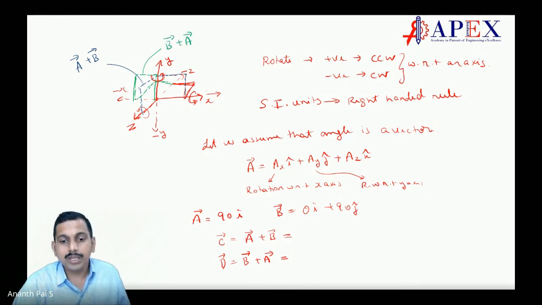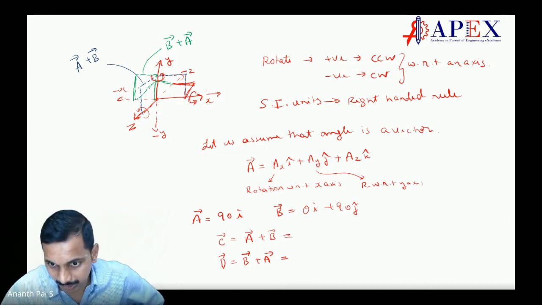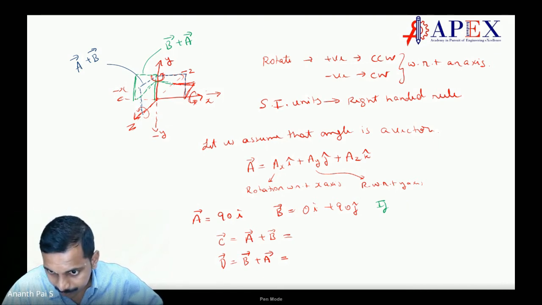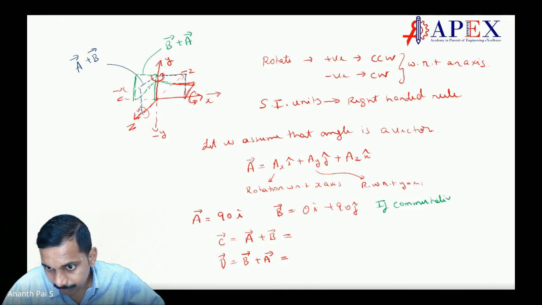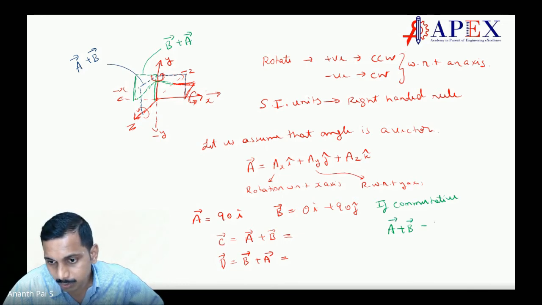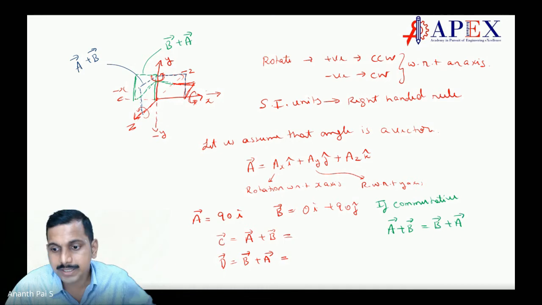Now, when you say commutative, if commutative, vector A plus B should be equal to B plus A. Make sense?